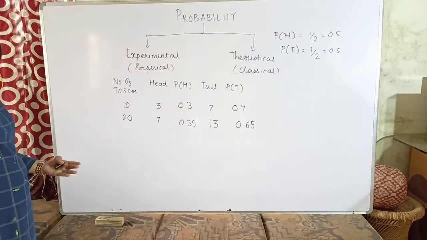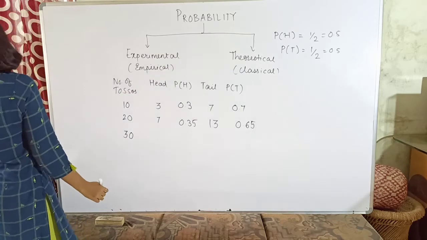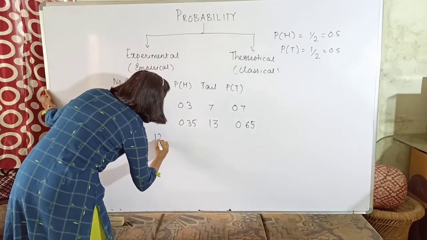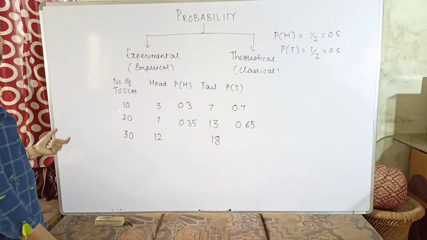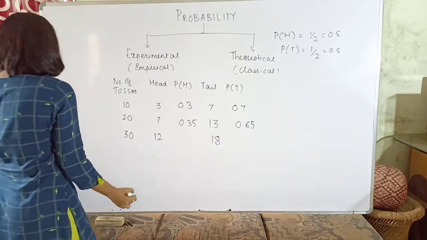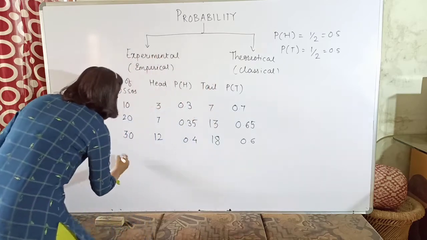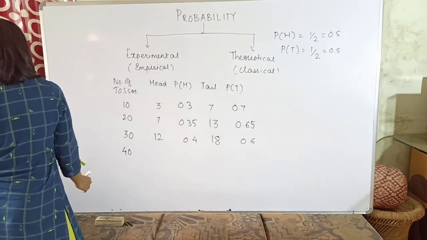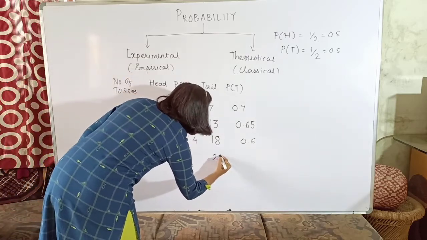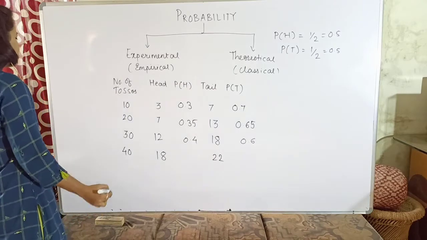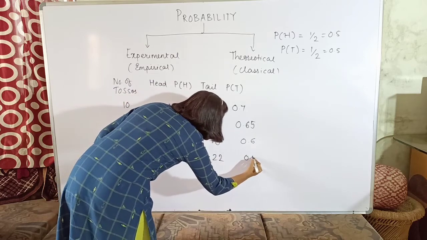Okay, now again I am increasing the tossing. Suppose now I have tossed the coin 30 times and out of 30 times I am getting head as 12 times, whereas tail I am getting it as 18 times. Now again if I calculate the probability, that is 12 by 30, which will give me 0.4 and 0.6. Again if now I am tossing the coin 40 times and the number of times head is turning up is 18, whereas the tail turning up is 22, and the probabilities are 0.45 and here it is 0.55.